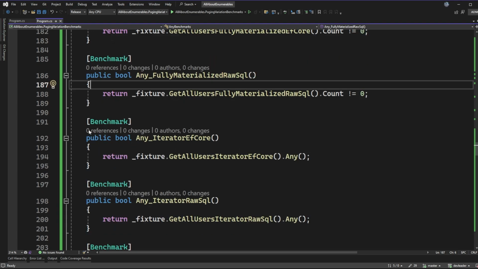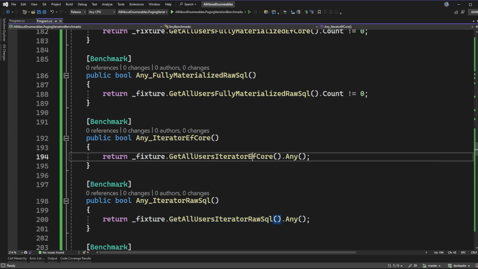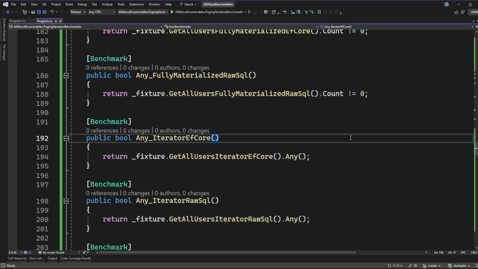As soon as we get into the iterator situations, we can see that for both of these, I'm doing raw SQL and Entity Framework Core, but I'm just calling any on here, and that's because we don't have a count accessible to us. Keep in mind that this is supposed to be replicating what some people would be doing in production code bases that I saw.